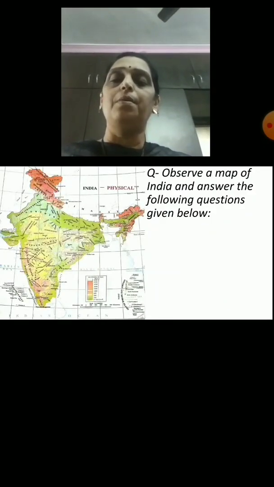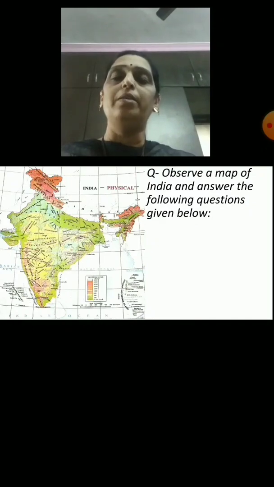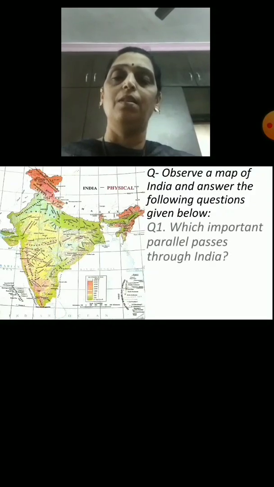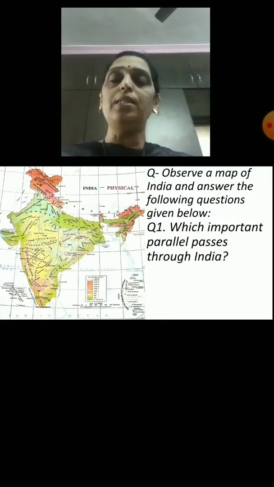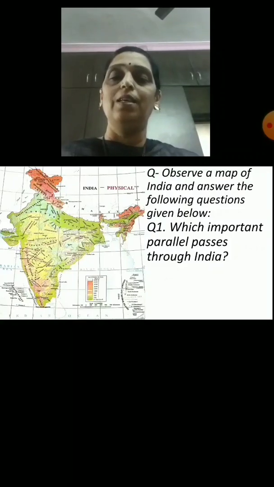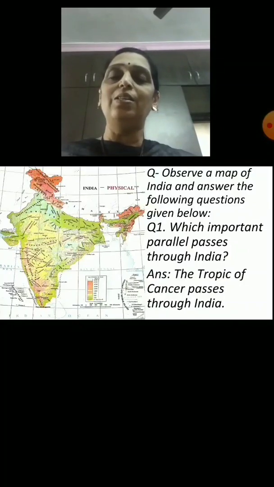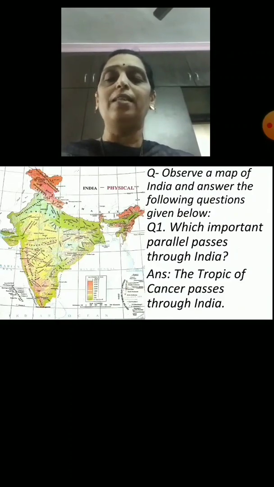This is the map of India. You might already have the atlas, so if this picture is not clear, you can take your atlas and see from there. First question. Which important parallel passes through India? Can you find the answer? Yes, the answer is the Tropic of Cancer passes through India. The Tropic of Cancer you can see on your right hand side.